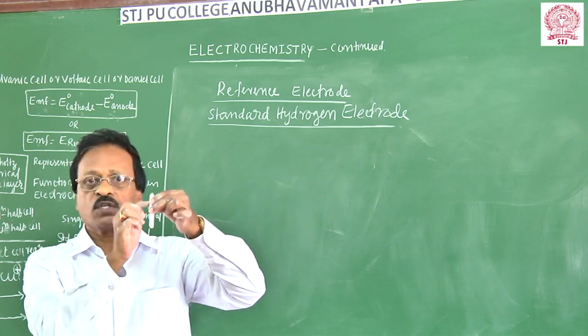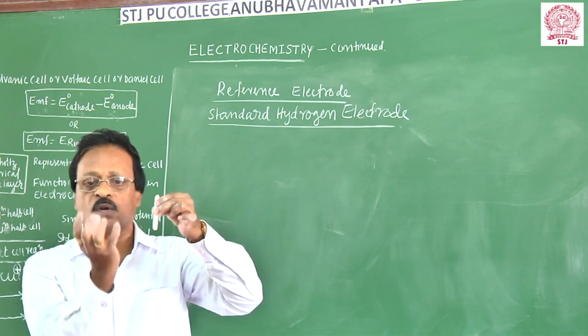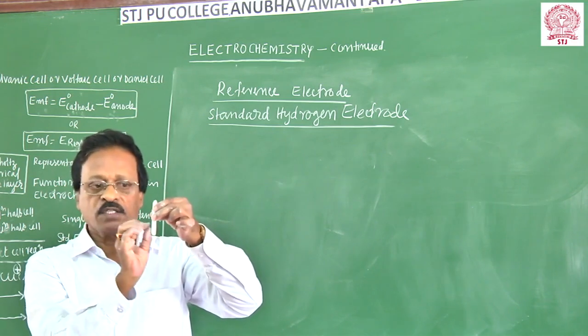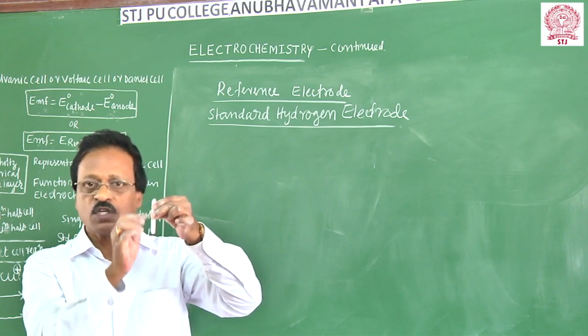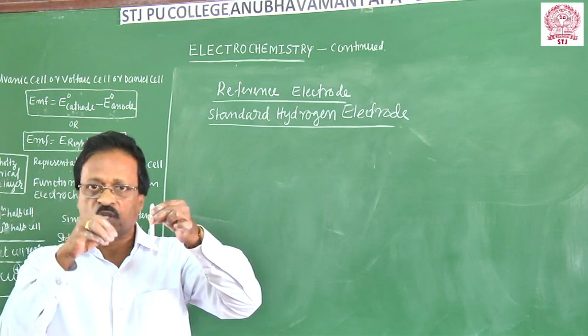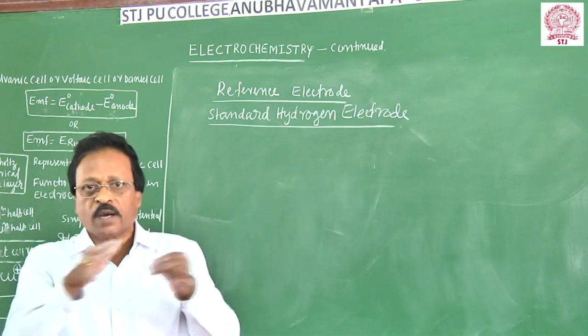How to measure the potential? To measure the potential, I will use another electrode of known potential. I will take this electrode whose potential is measured every day. The other electrode is an electrode of known potential. I will form a complete cell.